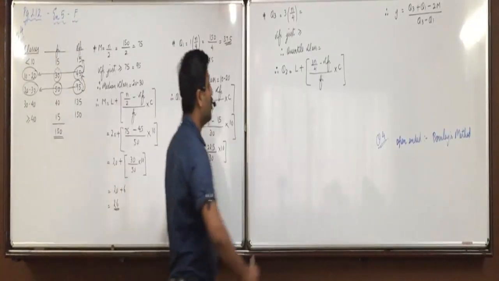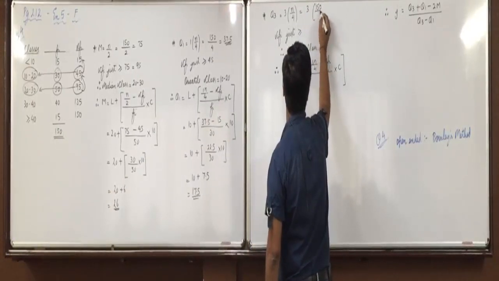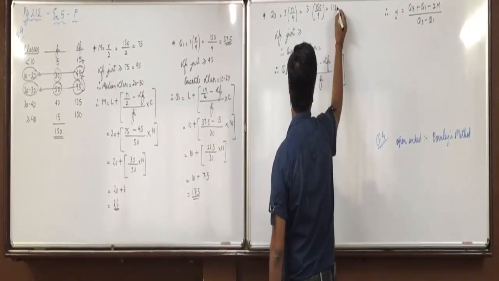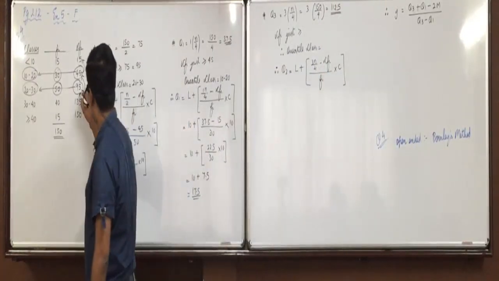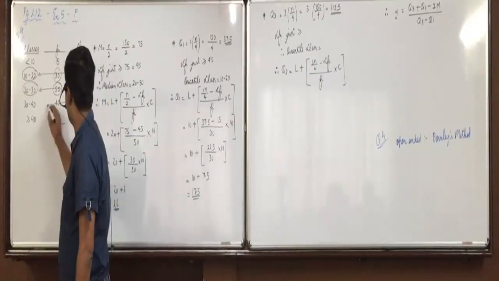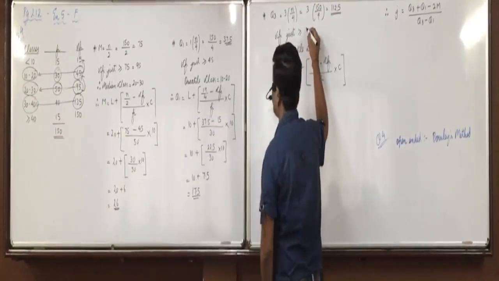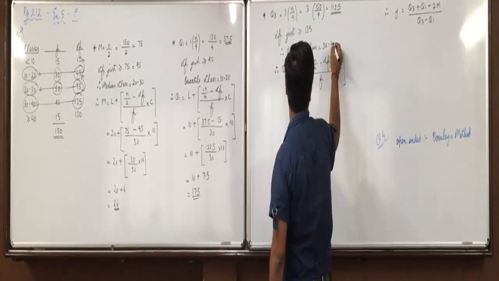Yes. For Q3, 3 into 150 by 4, that is 112.5. Now the CFI just greater than or equal to 112.5 is 135, and the class against that is 30 to 40. So CFI 135, class 30 to 40.